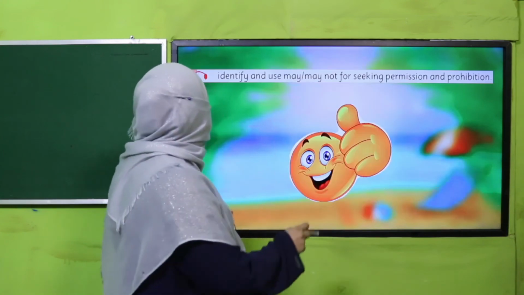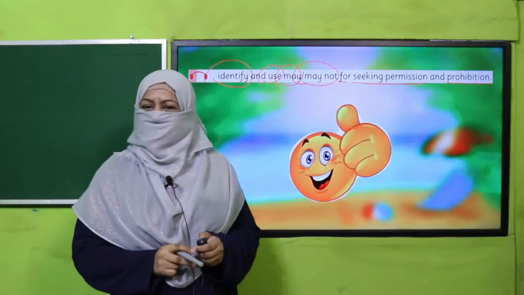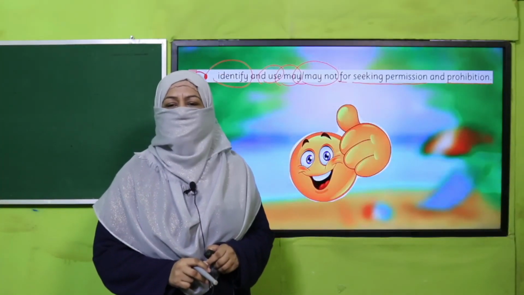So what have we learned today? We learned to identify and use may and may not for seeking permission and prohibition. Are we done with that? Yes. So that's it for today.